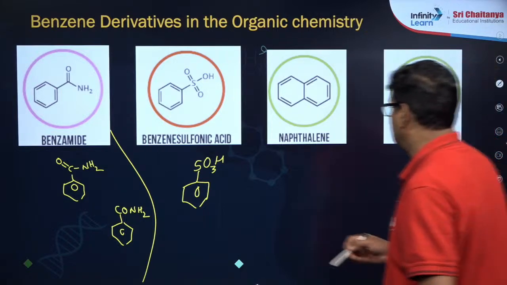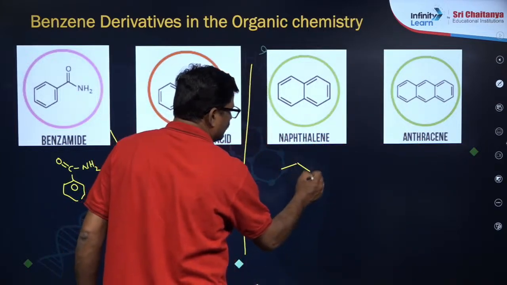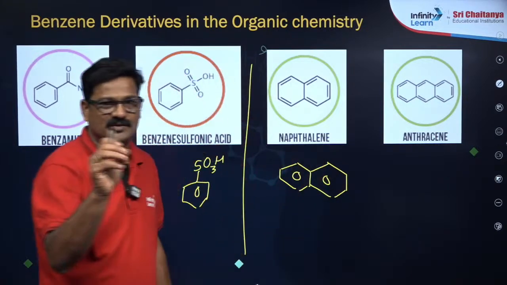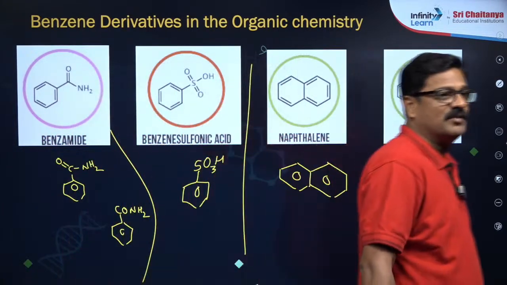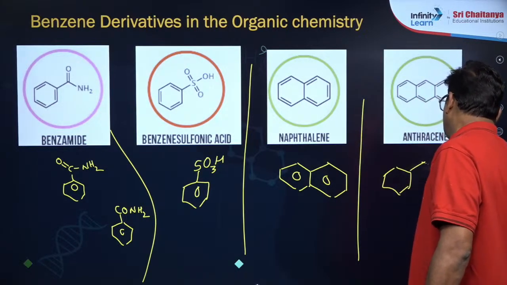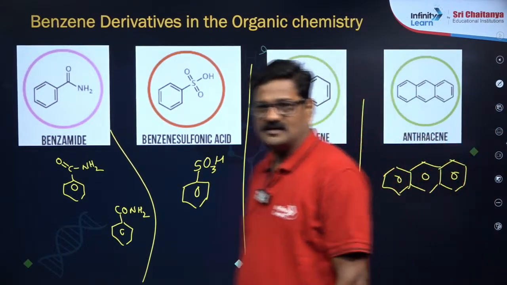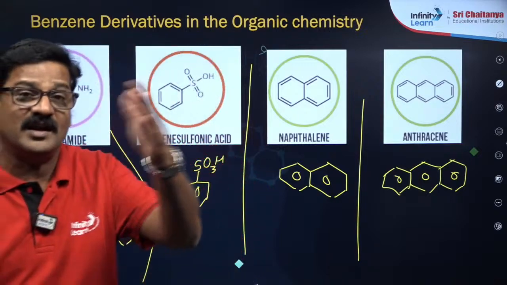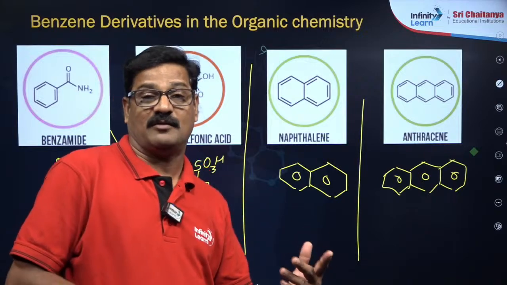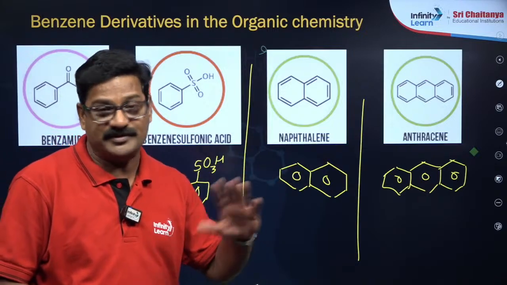Right? So this is your naphthalene, this is your anthracene. We use naphthalene in urinals, in public toilets. Those white color balls you use are naphthalene balls. And this is your anthracene. You can draw the anthracene structure like this. Okay, you can see phenanthrene. So these are all benzene related aromatic compounds. These are called benzenoid aromatic compounds, where again I will come back to benzenoid and non-benzenoid.